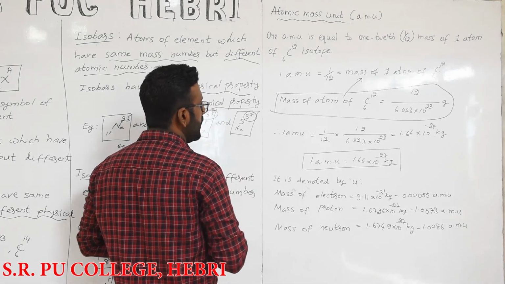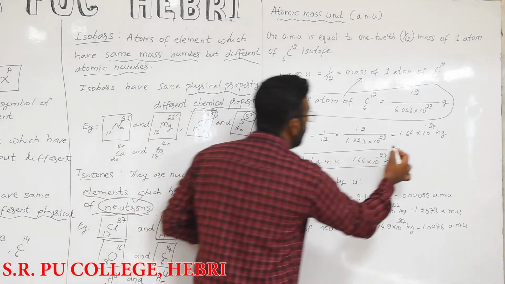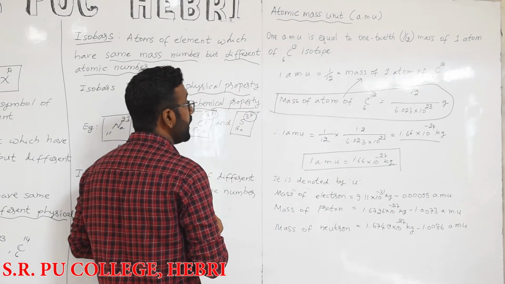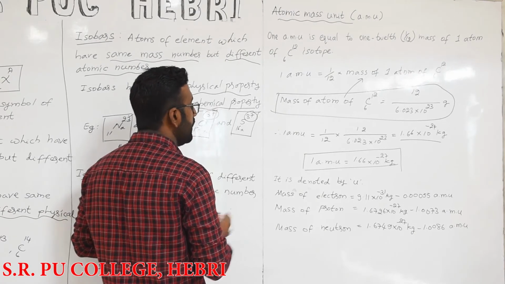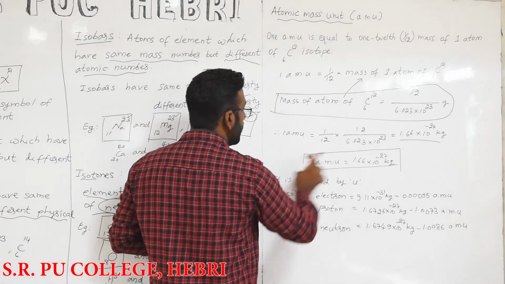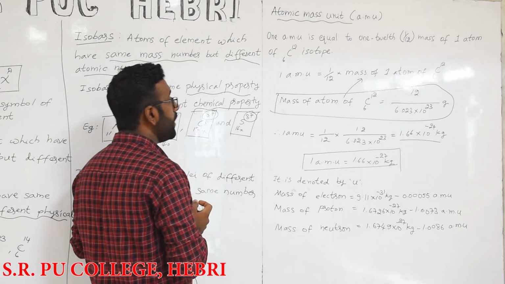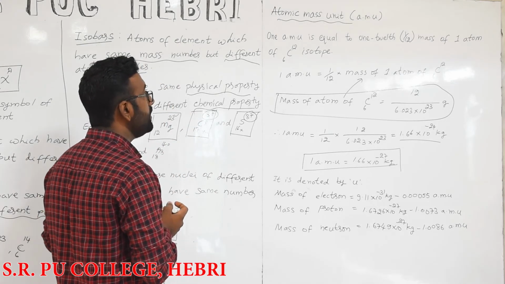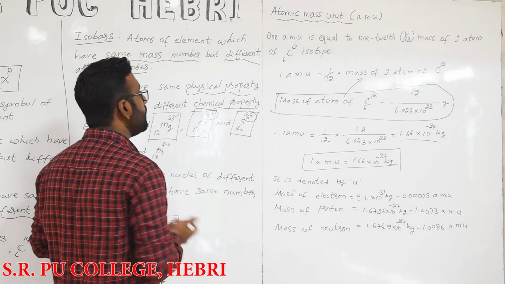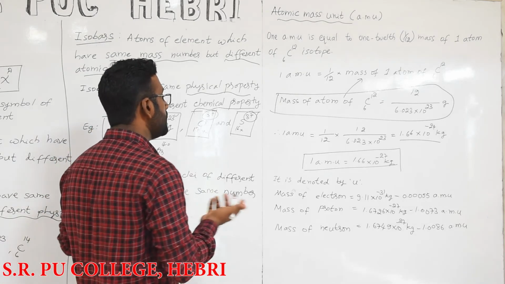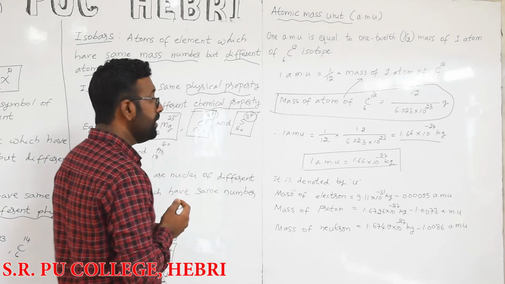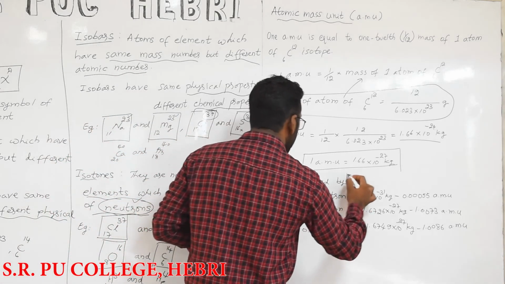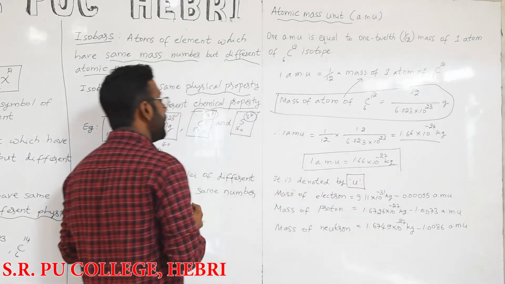You can do the calculation and you will get the value 1.66 into 10 to the power minus 24 g. Then we can write 1 AMU is equal to 1.66 into 10 to the power minus 27 kg. This question may be asked for 1 or 2 marks, so just remember the values. How do we denote the atomic mass unit? It is denoted by small letter u.